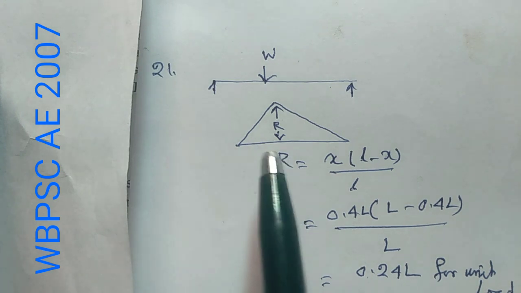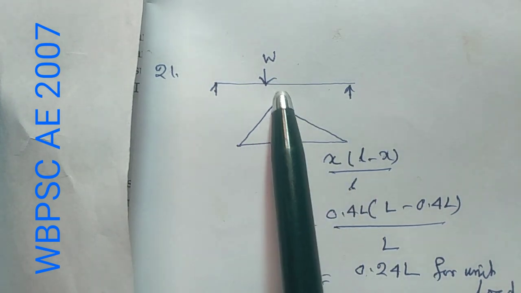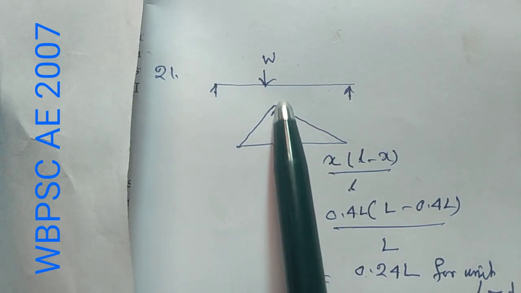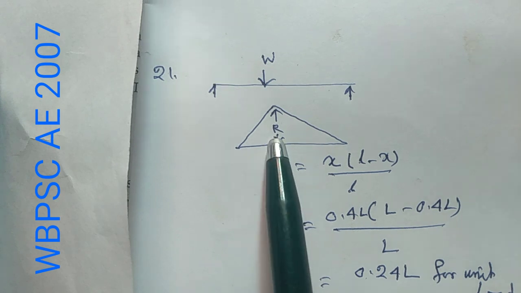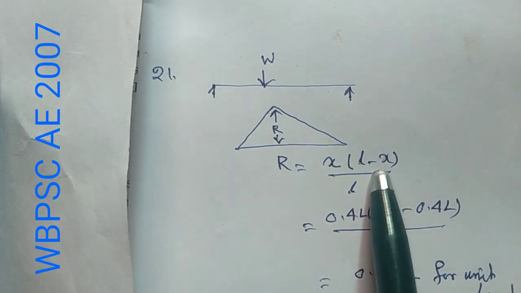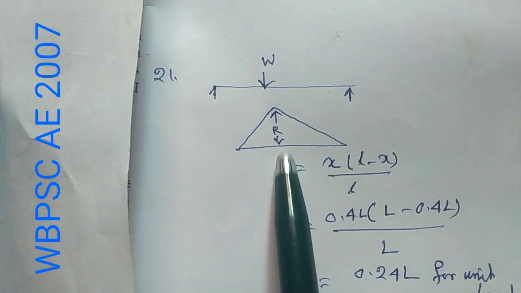Now this is the influence line diagram for moment. Please watch it carefully. Let the ordinate of this point be R. So R equals x into (L minus x) by L, where x is the distance from the left support.